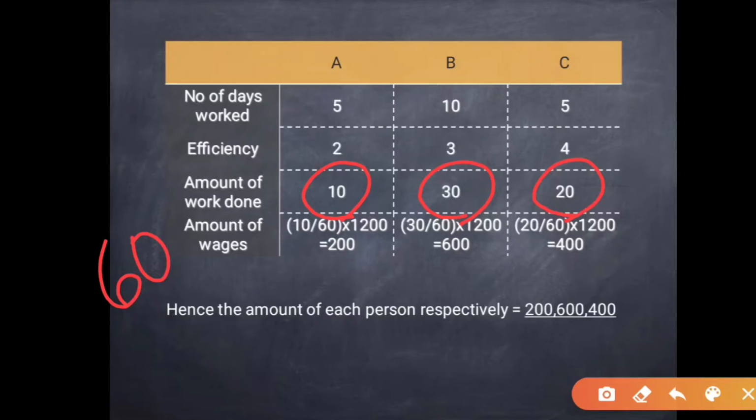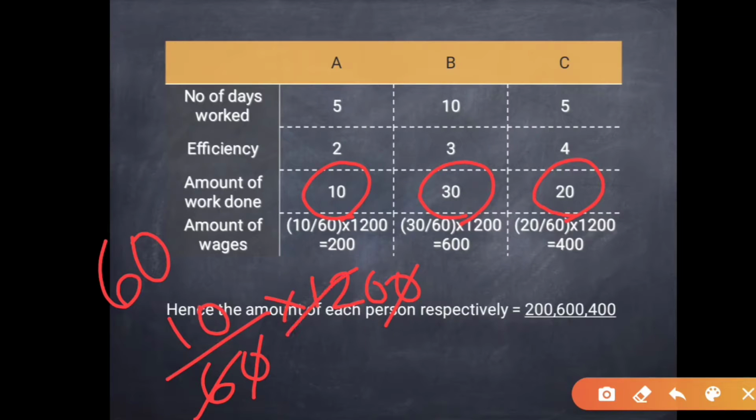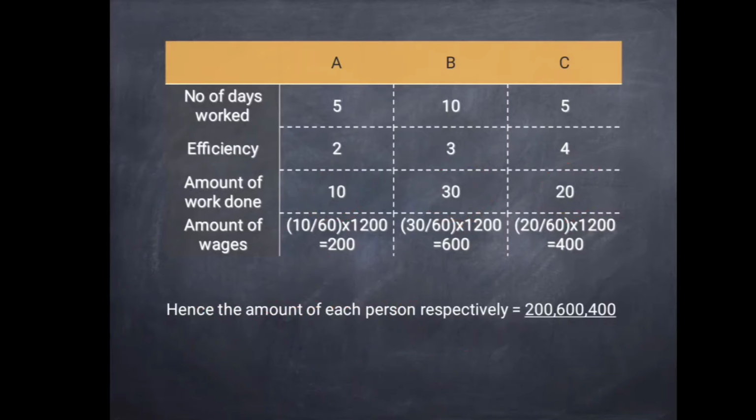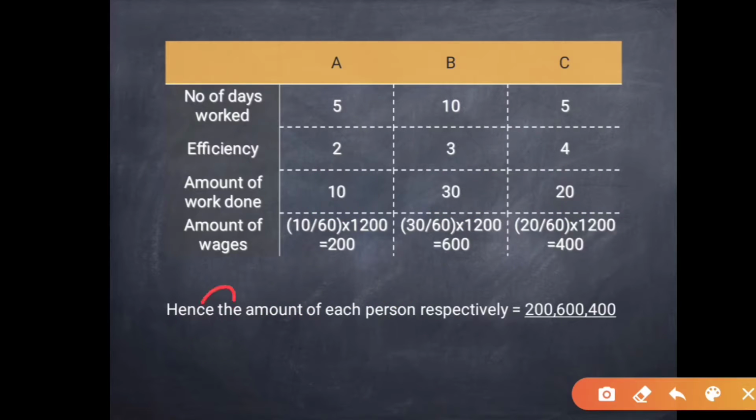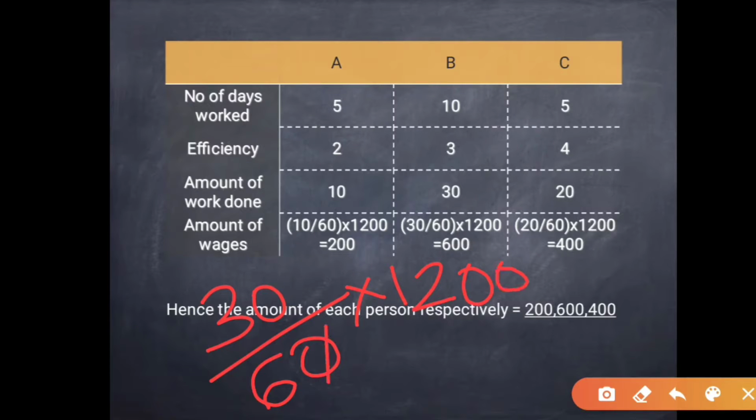Therefore, how will we calculate the wages? The wages are given according to the amount of work the person does. Therefore, A will get 10 by 60 into the total wages, that is 1200, that is 200. A will get 200. Similarly, B will get 30 is the amount of work he did and 60 is the total work, into the total wages 1200.